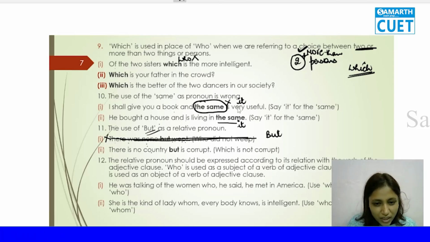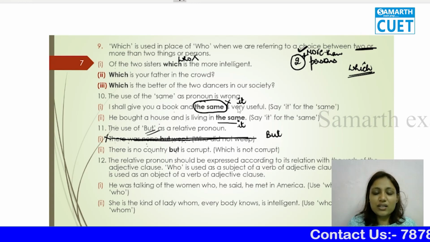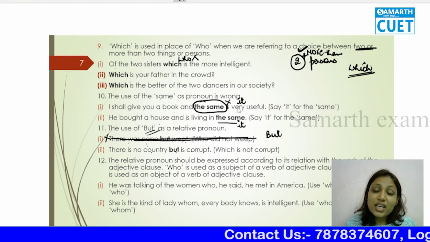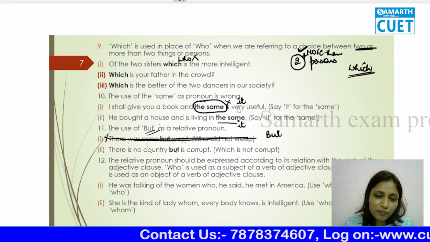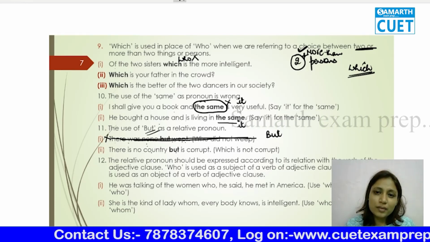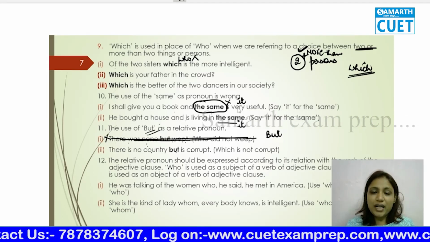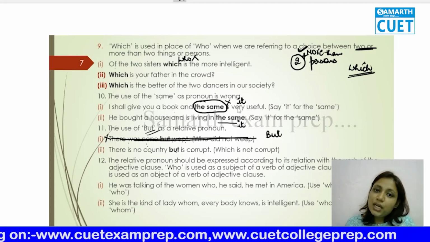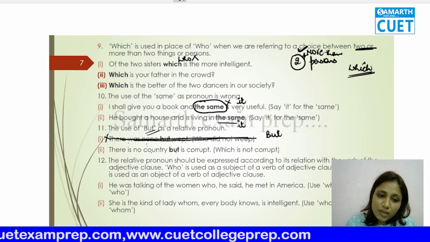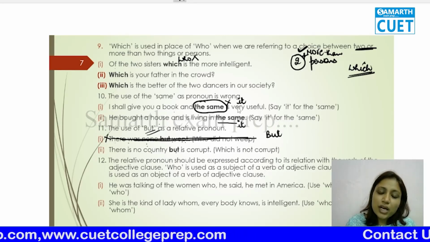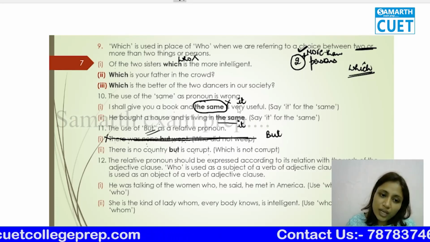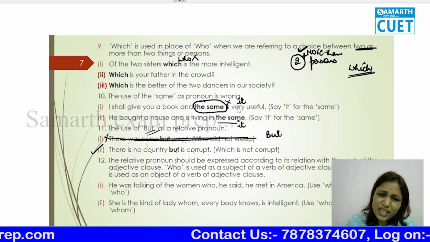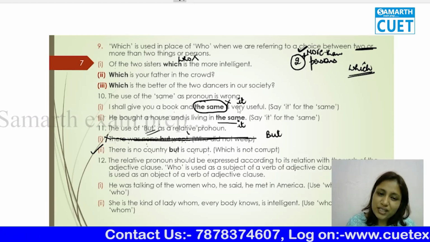There is no country but is corrupt. इसका मतलब क्या है? What does it mean? That means there is no country, कोई ऐसी country नहीं है, but is correct means जो कि corrupt ना हो. Okay. I have no option but sleep. That means सोने के अलावा मेरे पास कोई option नहीं है. That means sleep is the only option which I have. Similarly, there is no country but is correct. Okay. So basically but can be used as a relative pronoun here.